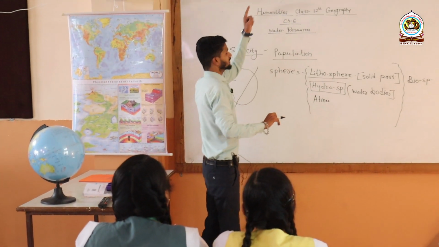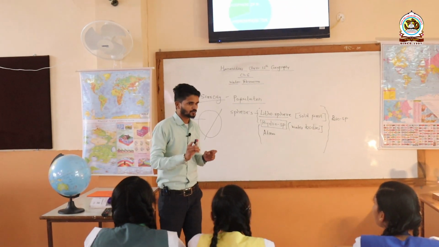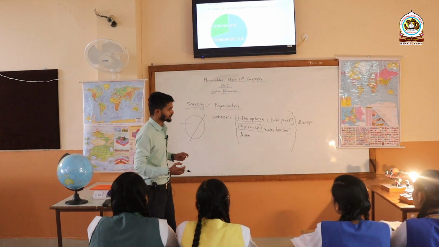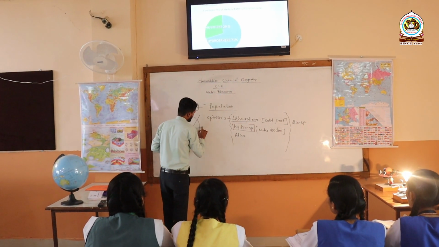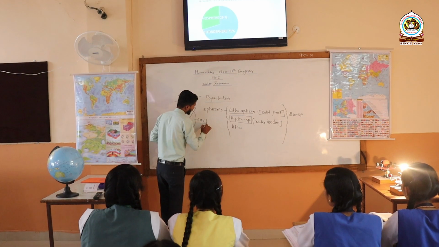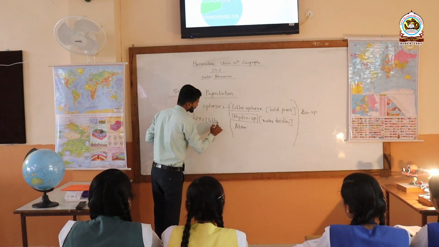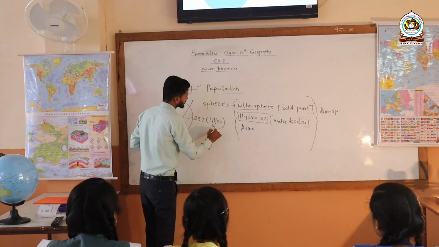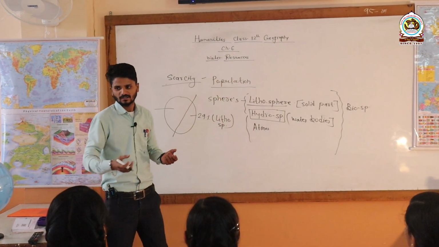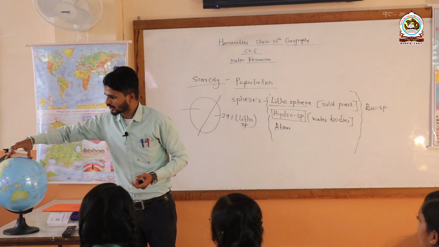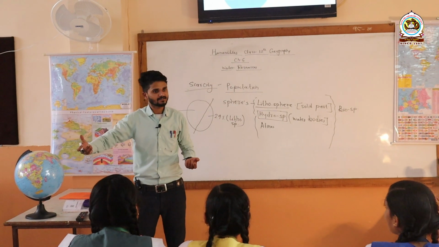So you can see there, what is the percentage of lithosphere? Only 29% part of the earth is lithosphere. It means it is the solid part of the earth where different kinds of continents are there.